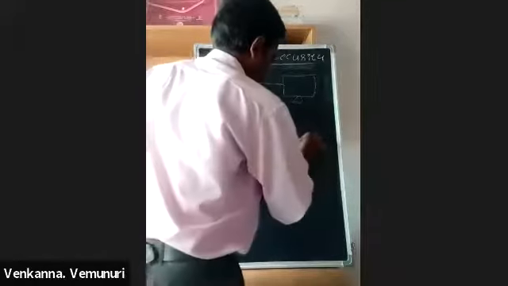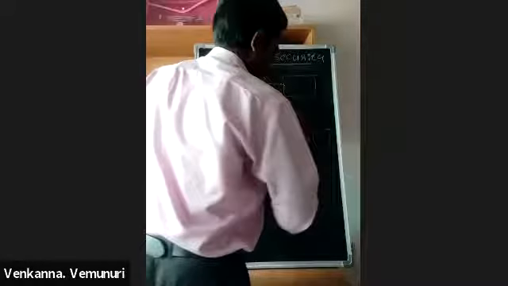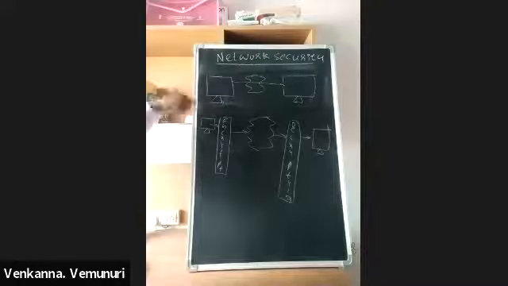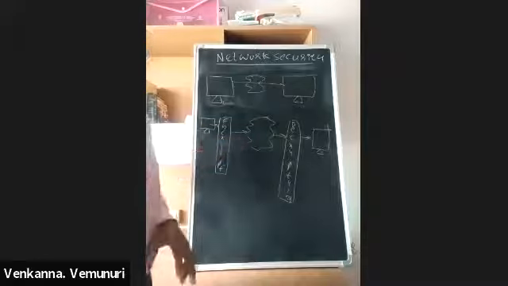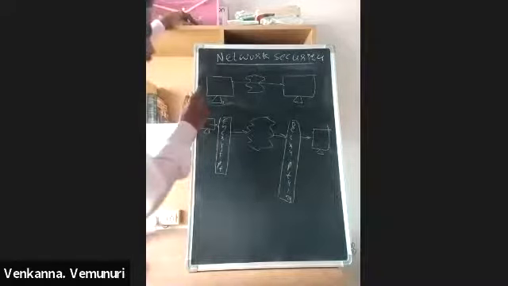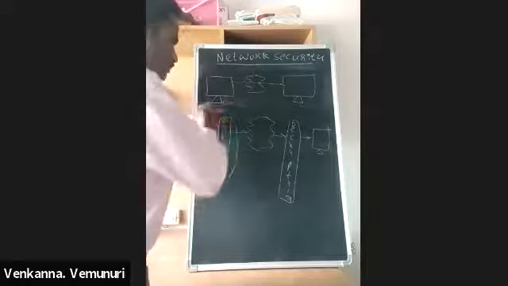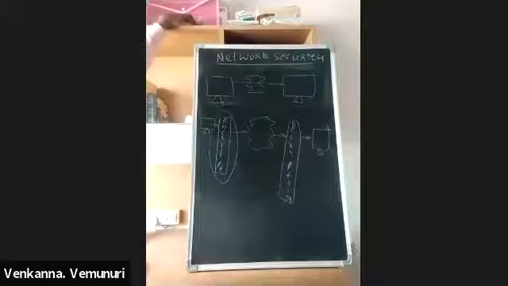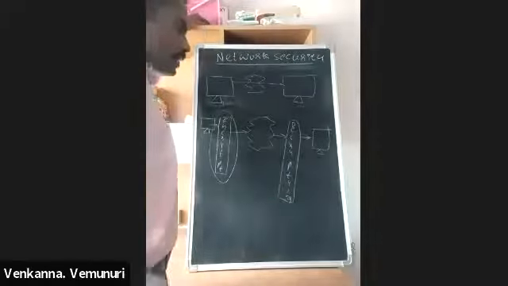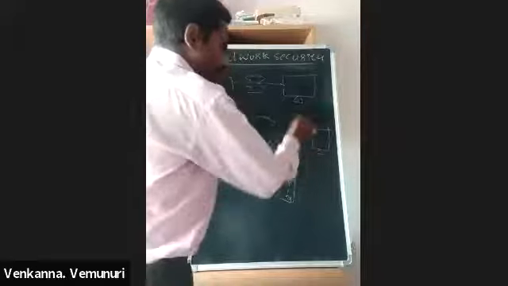After this, the receiver is receiving the data. So in these two, this is the secure. Here we are converting data from readable format to unreadable format. That is called encryption. If we are converting unreadable format to readable format, that is called decryption.